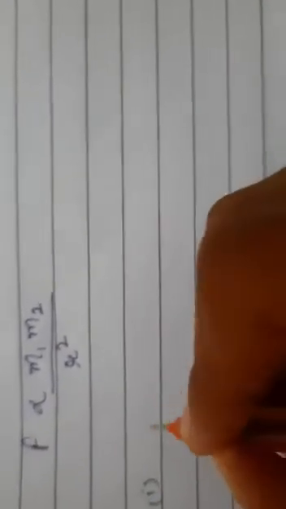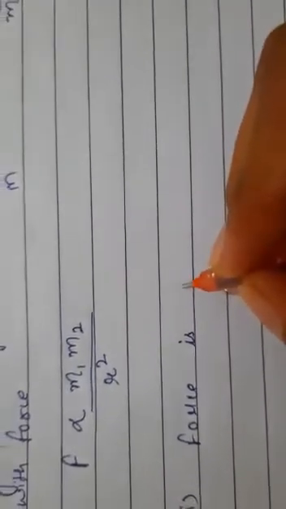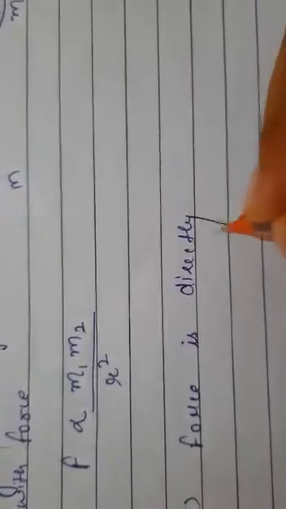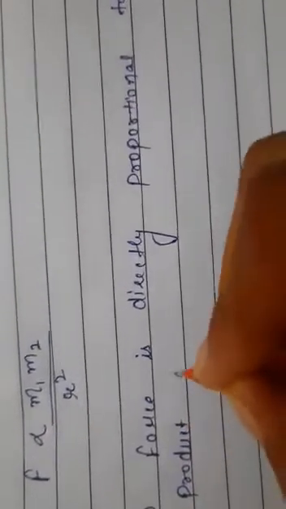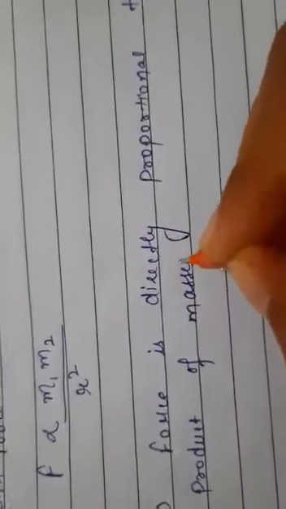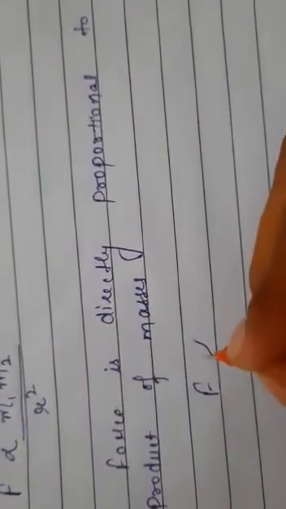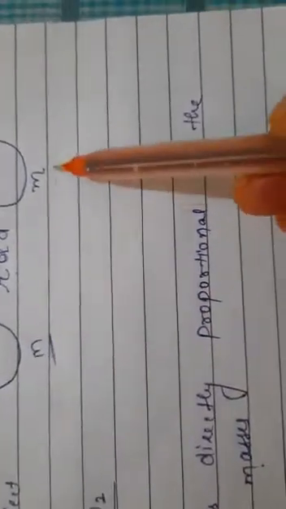Now we said which force is there. Number one, force is directly proportional to the product of masses. Force is directly proportional, with this sign, to the product of masses. Product of masses means this mass M and this small m. It means M into m. This is our first equation.